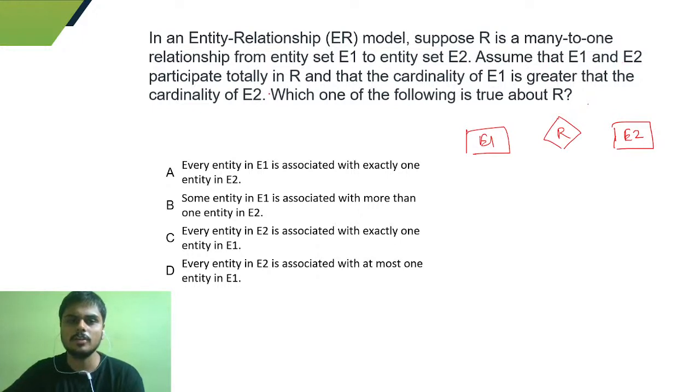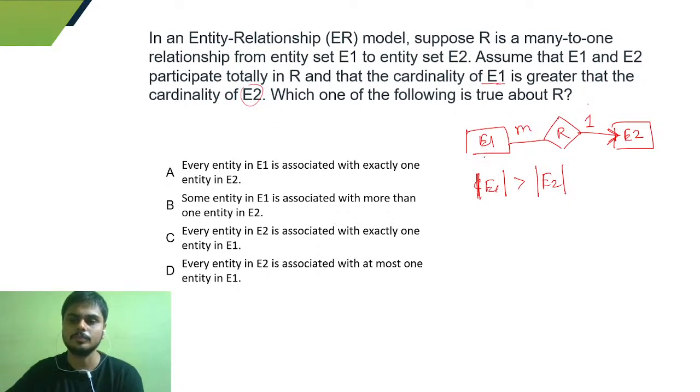Assume that E1 and E2 participate totally in R, and that the cardinality of E1 is greater than the cardinality of E2. So this is a many to one relationship: this is the one side, let's say, and this is the many side. Then which of the following is true about this?